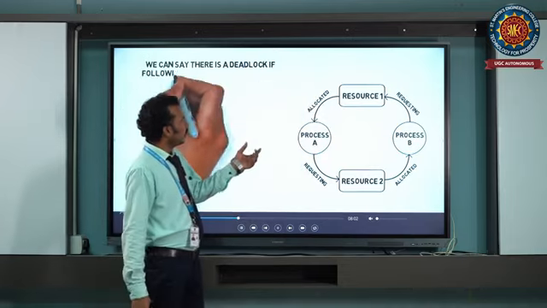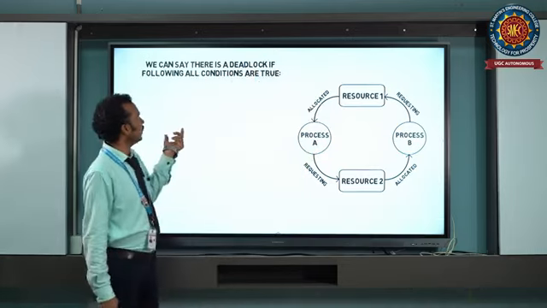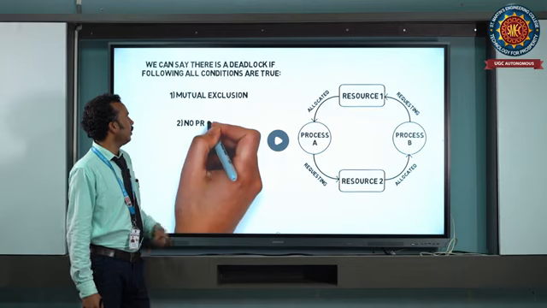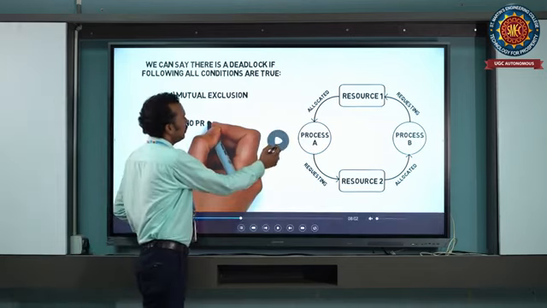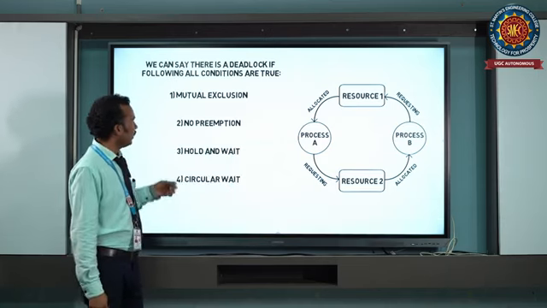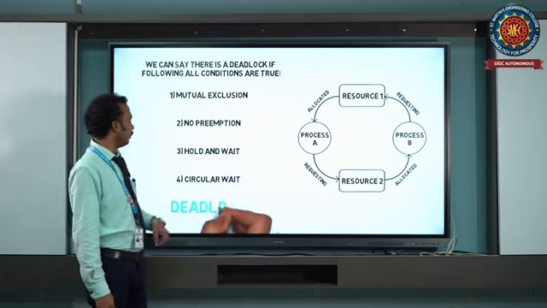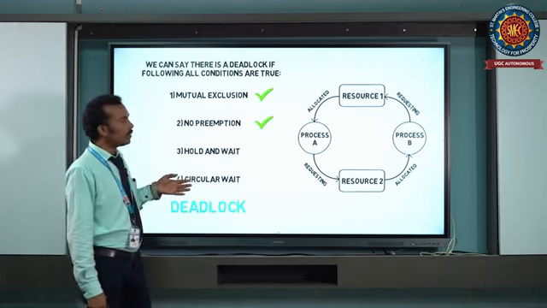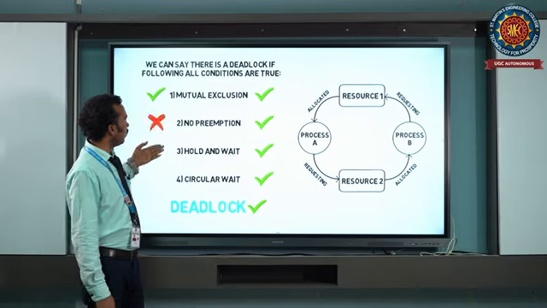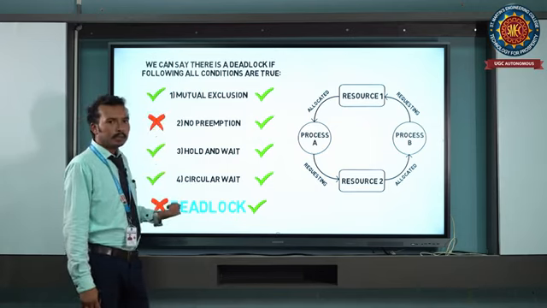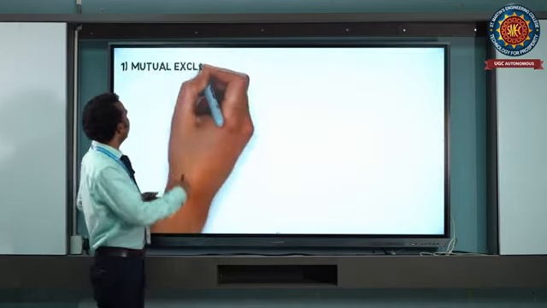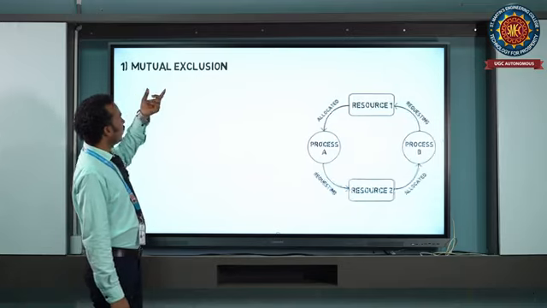So we can say that for the occurrence of a deadlock, we have 4 necessary conditions. The first one is mutual exclusion, the second one is no preemption, the third one is hold and wait, and the fourth one is circular wait. These are the necessary conditions for a deadlock to occur. Only if all 4 conditions occur will the deadlock occur. If any one of these conditions does not occur, the deadlock will not occur in the system. Next, we discuss these conditions.